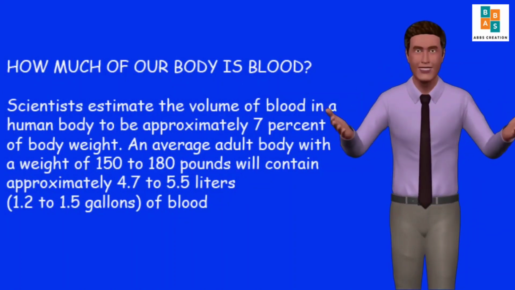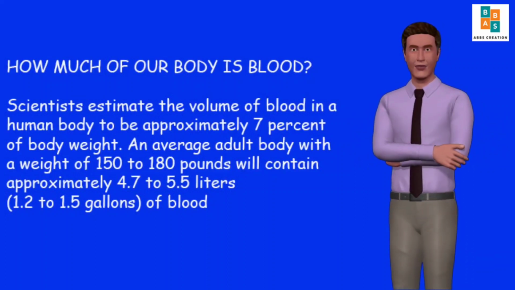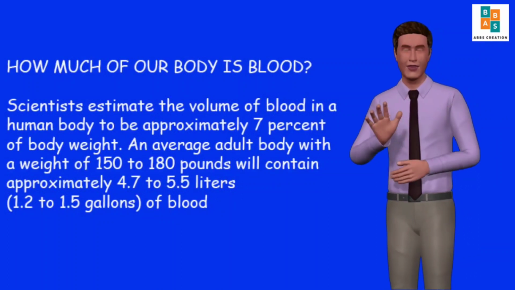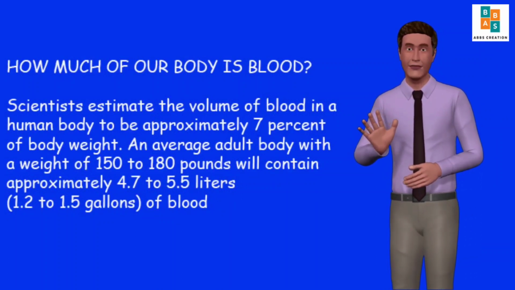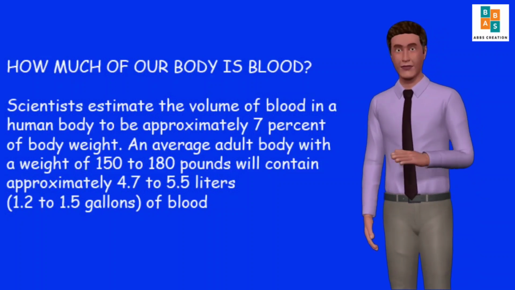How much of our body is blood? Scientists estimate the volume of blood in a human body to be approximately 7% of body weight. An average adult body with a weight of 150 to 180 pounds will contain approximately 4.7 to 5.5 liters (1.2 to 1.5 gallons) of blood.